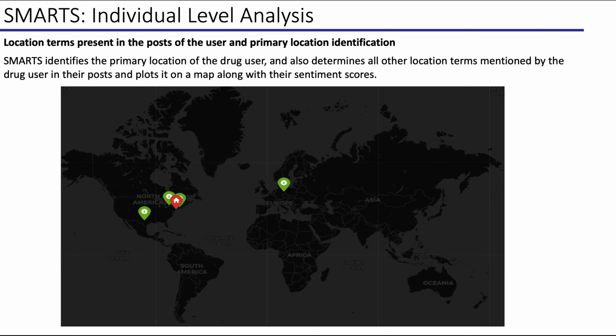SMARTS also identifies all the location terms present in the posts of the drug user. The pointer with the house on it shows the primary location of the drug user, and the red color shows that the user has a negative emotional tone for that location, whereas pointers with green color show that the user has a positive outlook towards such locations.